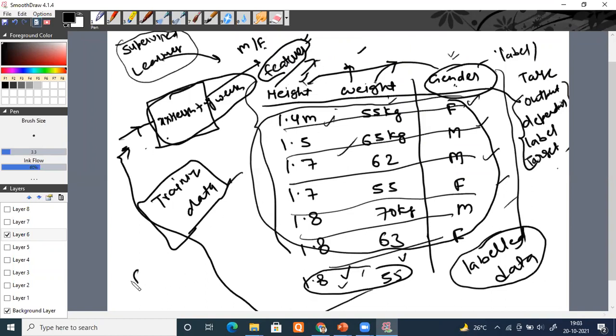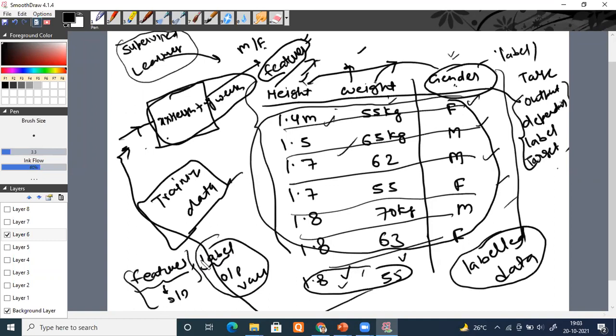Sometimes we say these are the features and this is the label. Got an idea? So features normally means your input variables, and label means your output variable. So when your features are given as well as your label is also given, which algorithm are we going to use? We are going to use our supervised learning algorithm. Tell me, is it okay, everyone?